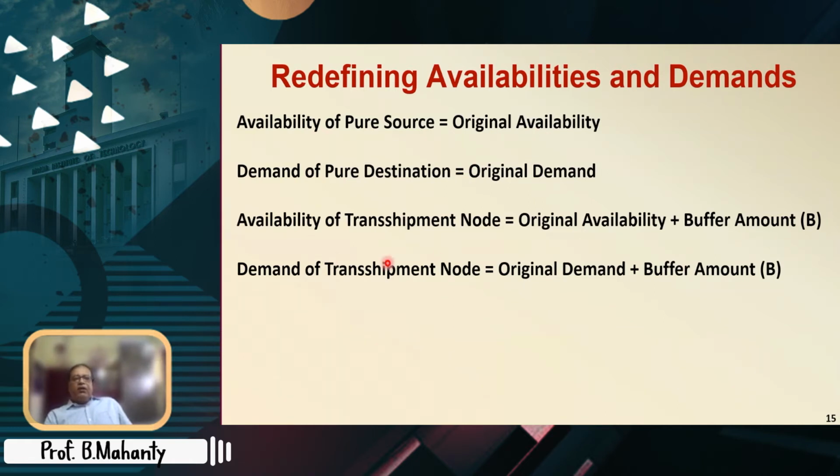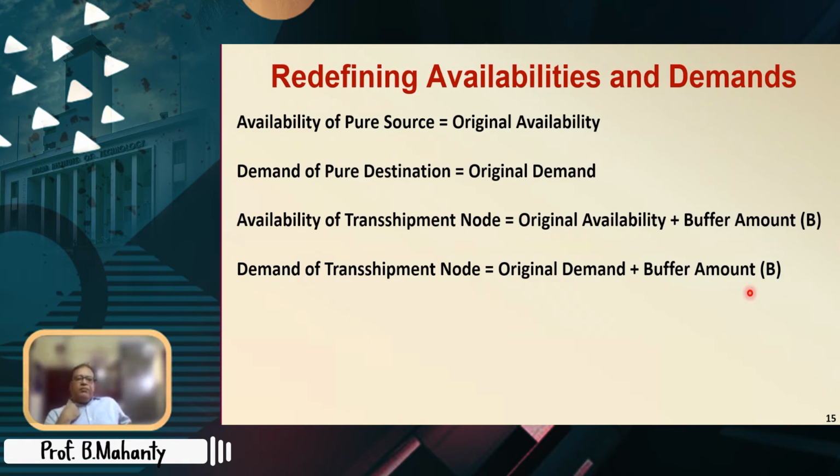Now, the availability of a transshipment node. See, transshipment nodes are used both as sources as well as destinations. So the availability of a transshipment node is equal to the original availability plus the buffer amount. And the demand of a transshipment node is equal to the original demand plus the buffer amount. I hope I made myself clear.